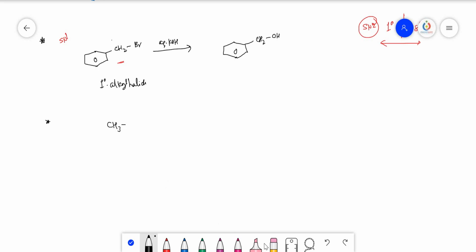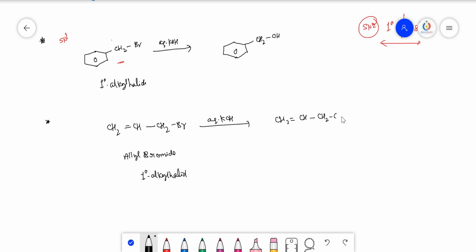CH3. I shall take CH2 double bond CH2 Br. This is allyl bromide. This allyl bromide is also a primary alkyl halide. But when you add aqueous KOH, no doubt it gives the product. But the mechanism of this reaction is SN1 mechanism. Here also SN1 mechanism, because this allyl alkyl halide is able to form the stable carbocation.